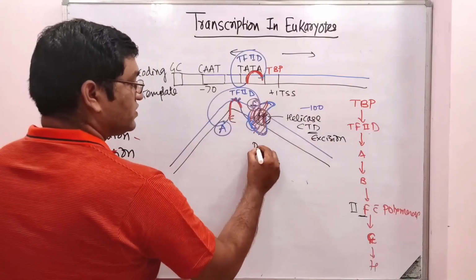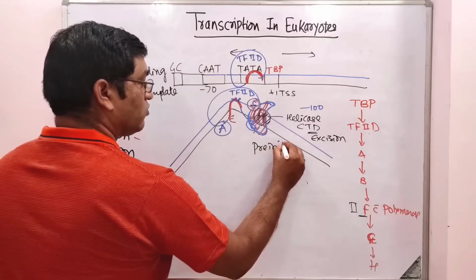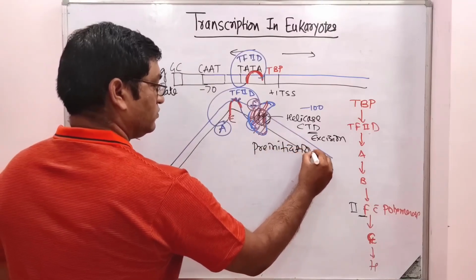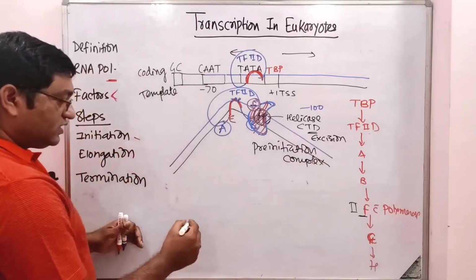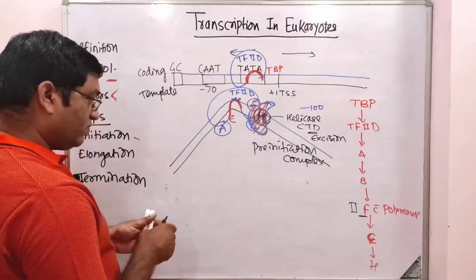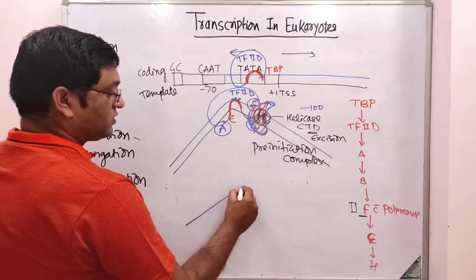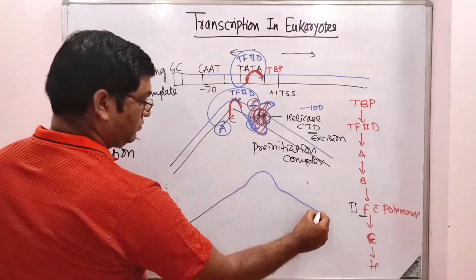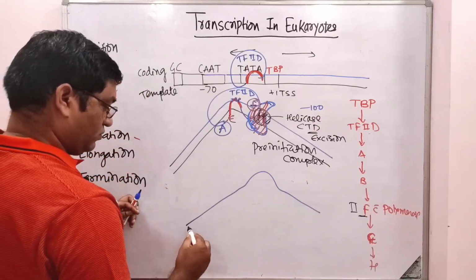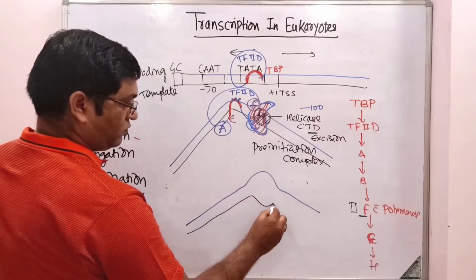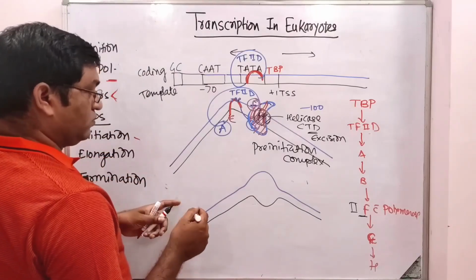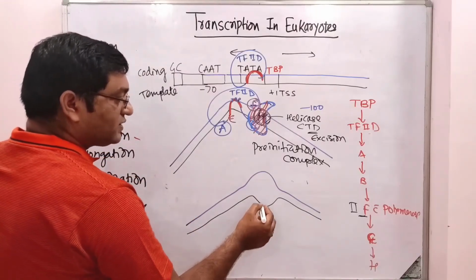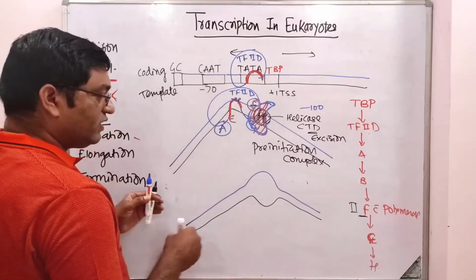This is known as formation of the pre-initiation complex. Then opening of the DNA occurs, and synthesis of RNA will occur.